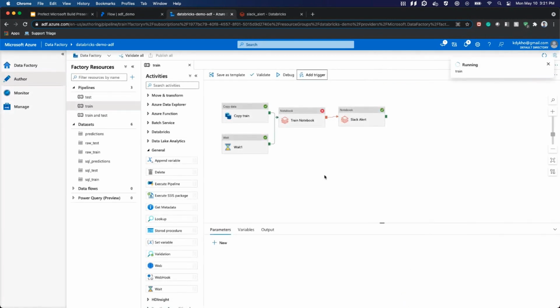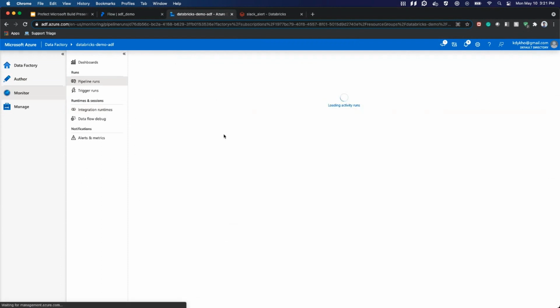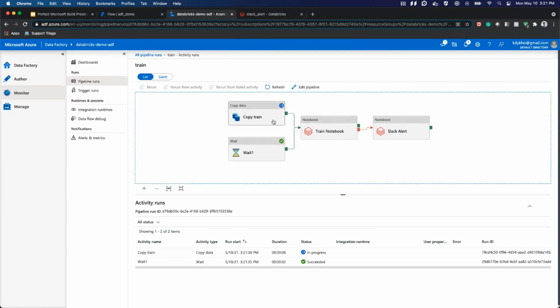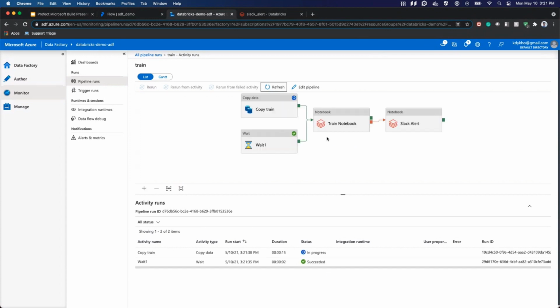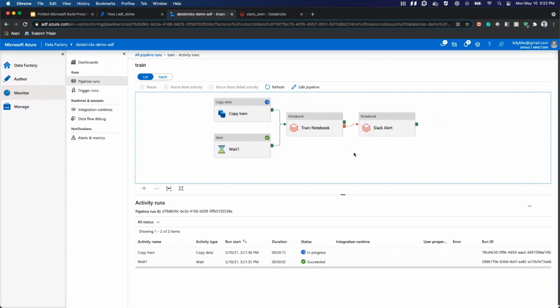And then we can go over to the monitoring tab of Azure Data Factory. And here, this will take a minute. Our copy step will succeed. And then our training notebook will fail. And then we'll hit the Slack alert and we'll capture this.